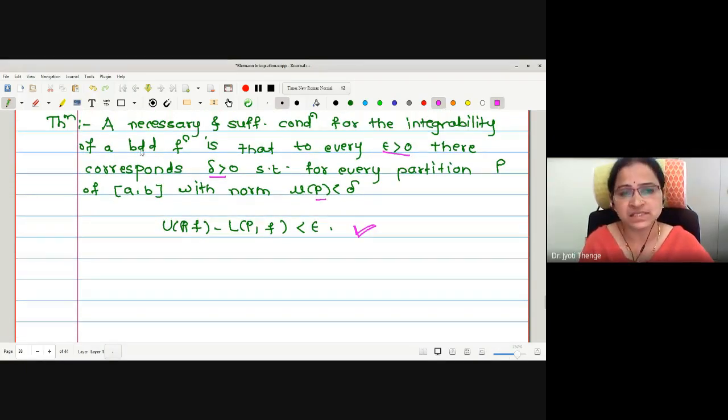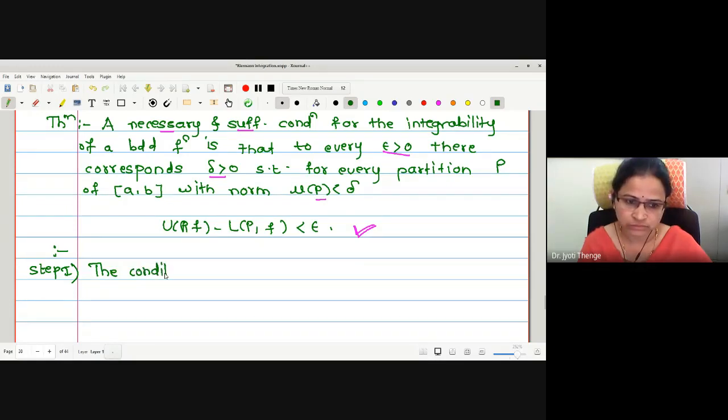Now as it is a necessary and sufficient condition, we have to prove the result in two different steps. In the first step, we will prove that the condition is necessary, and in the second step, we will prove the condition is sufficient. Can anyone tell me what is the difference between necessary and sufficient condition? Or should I assume that you know the difference and just continue? Yes? Anyone from the student side?